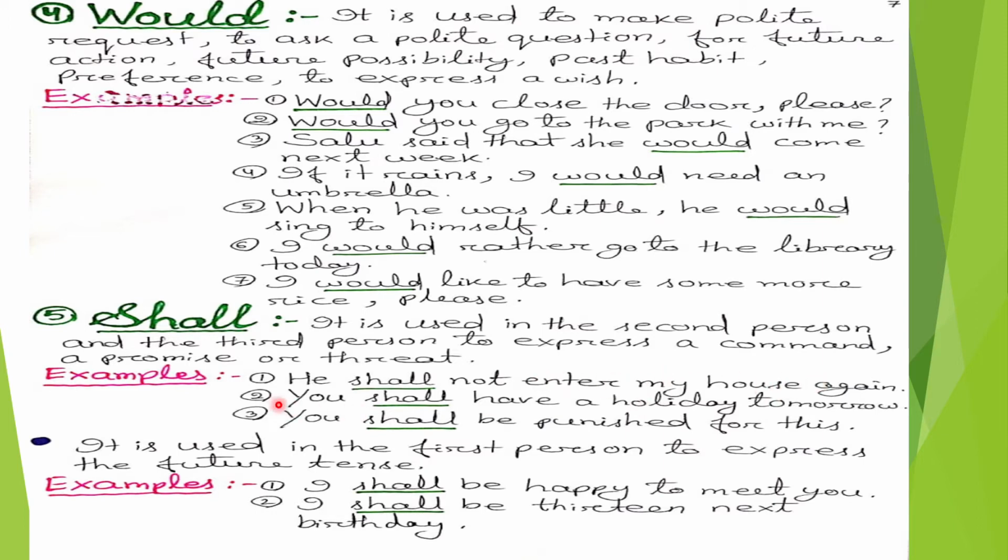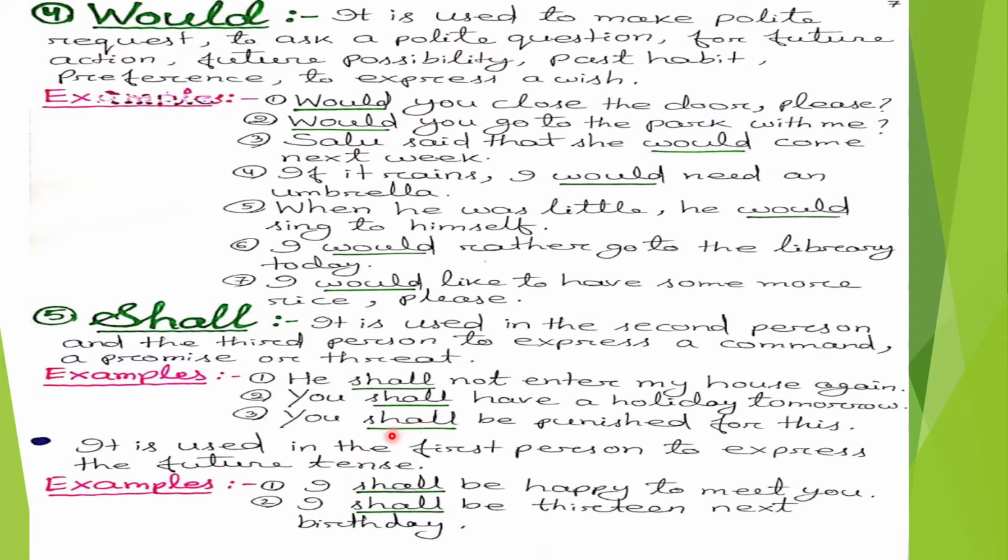Second example, you shall have a holiday tomorrow. In this sentence, the modal auxiliary verb shall is used with the second person and it expresses a promise. Third number, you shall be punished for this. In this sentence also, the modal auxiliary verb shall is used with the second person and it expresses a threat.